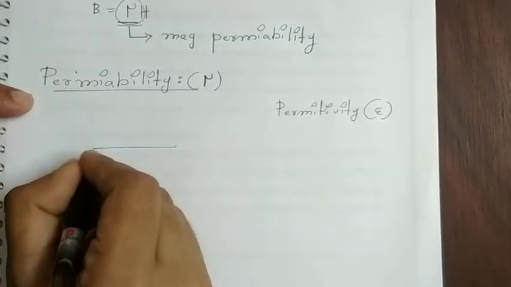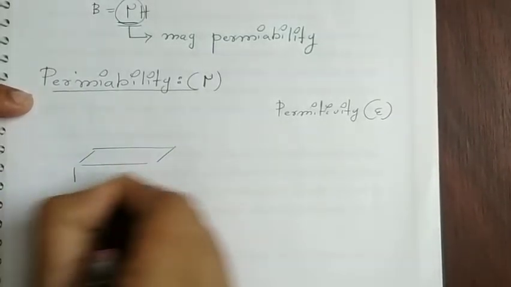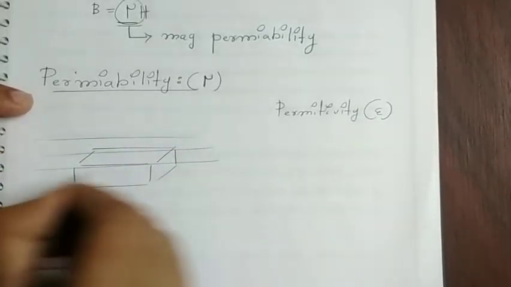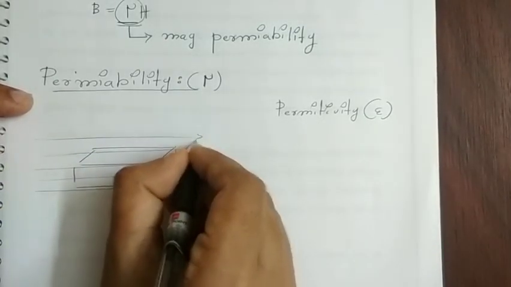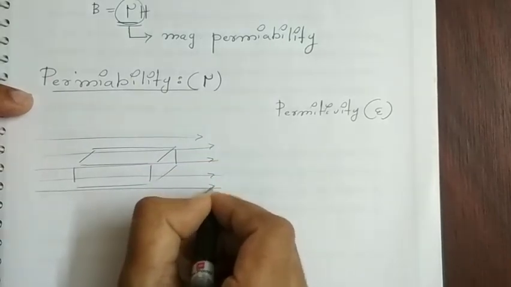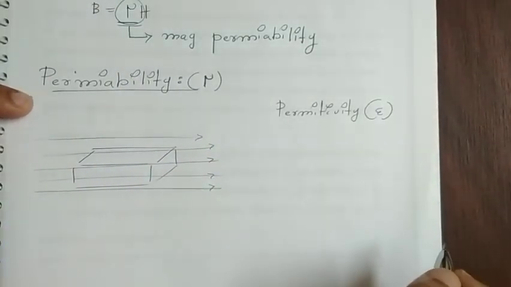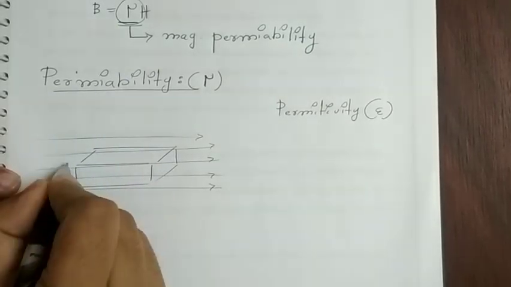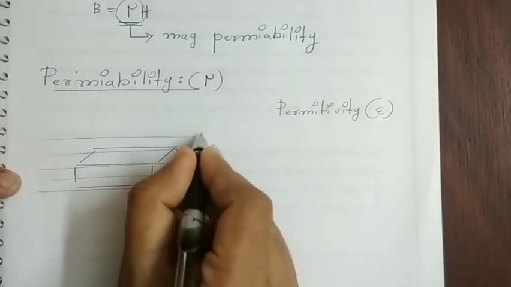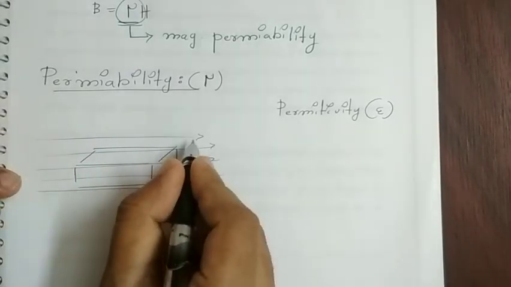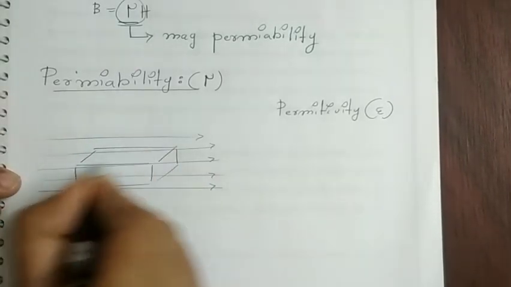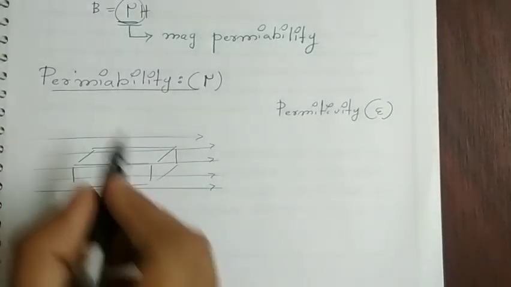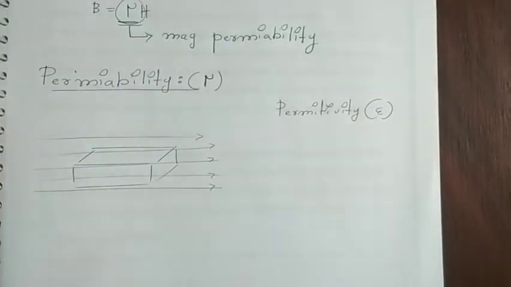Suppose we apply an external field to a material. When an external field is applied, there will be a large number of magnetic lines of force outside this material. So what is the ability of this material to allow the passage of these external field lines through it? That ability of a material to pass field lines through itself is expressed by the term permeability.